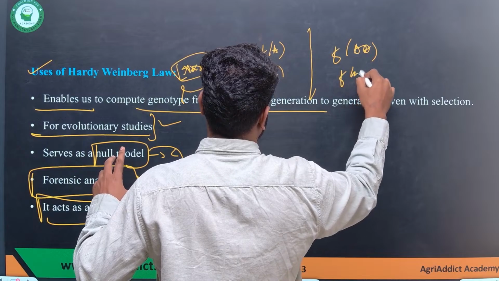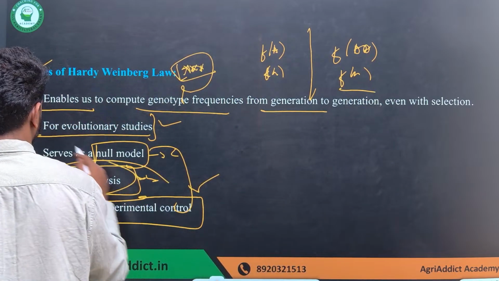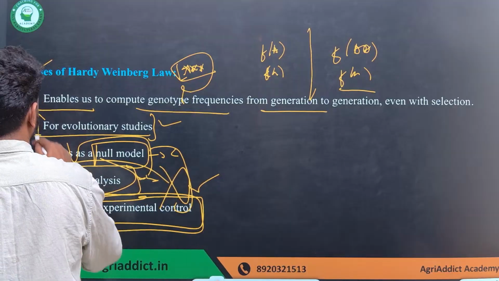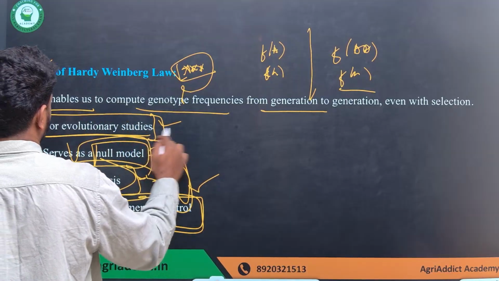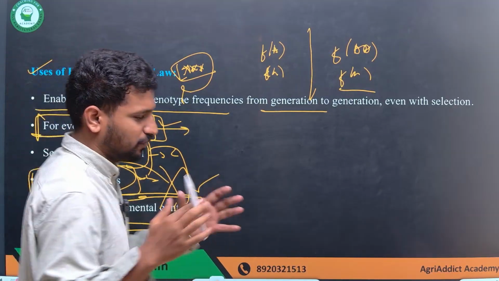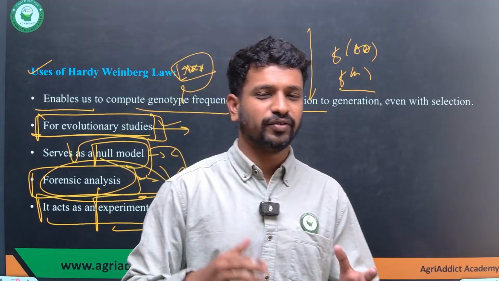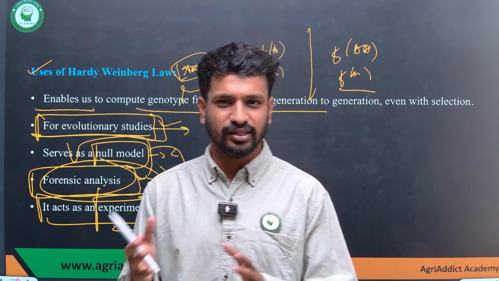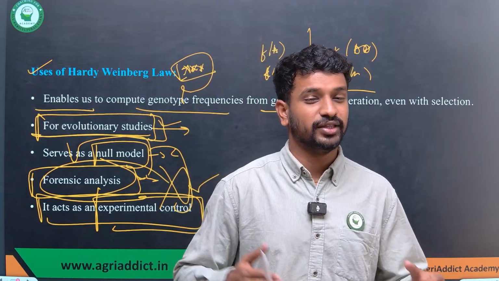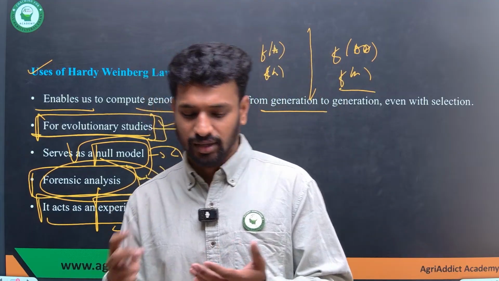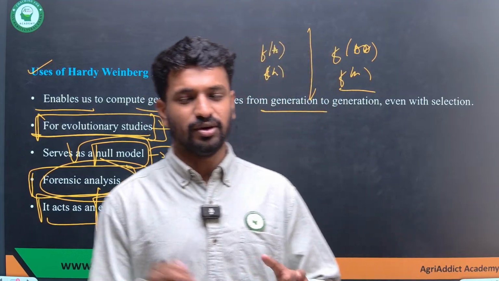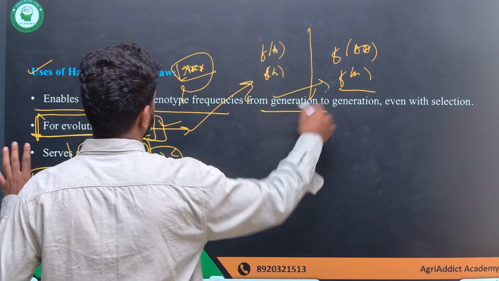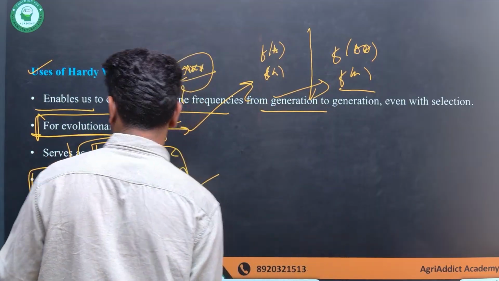That's it. You need not worry about what is this forensic analysis, what is this null model, what is this experimental control. Forget about all this. Just know about this, the evolutionary studies. It is important because if we are able to know how the frequency is changing from year to year, we can predict whether natural selection is acting or not, whether random drift has occurred or not, whether there is a mutation in the population or not. All this can be predicted based on the values that we are getting for the allelic frequency and the genotypic frequency from generation to generation.